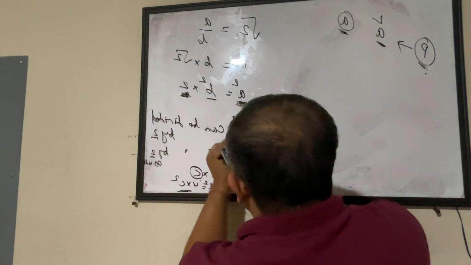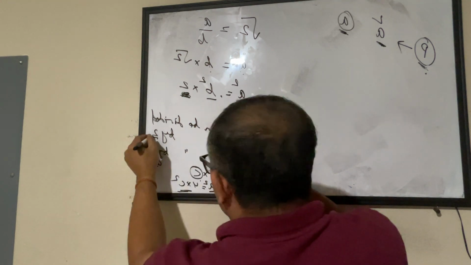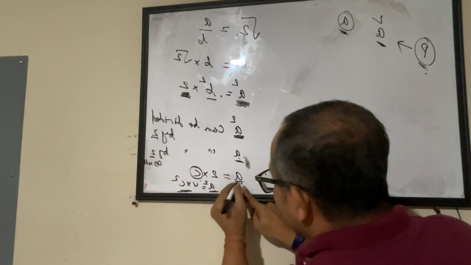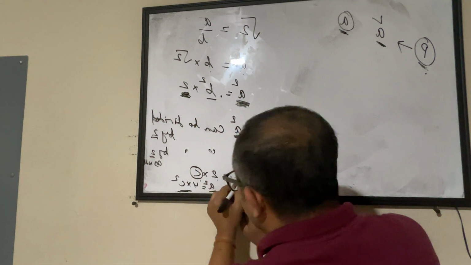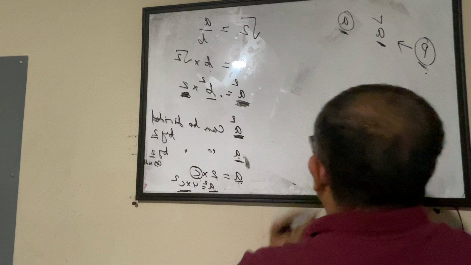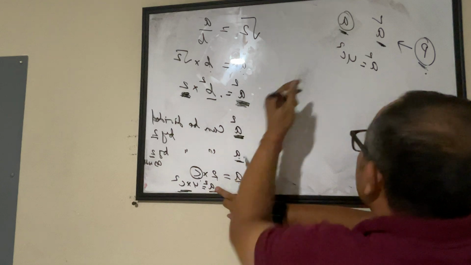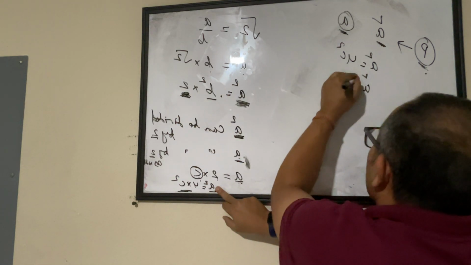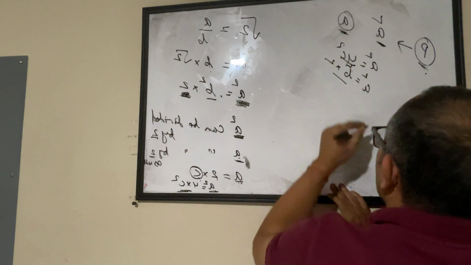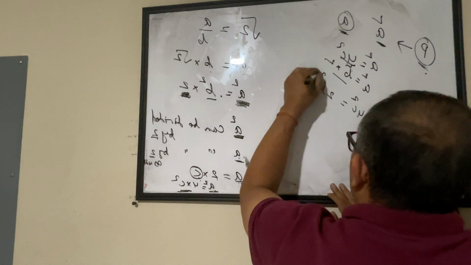So from this we see a square can be divided by 2, meaning 2 is a factor in a square. So a can be divided by 2 also from this theorem. That means if a can be divided by 2, a equals 2 into something. I am saying c. So from this we get a square equal to 4 into c square. One equation says a square equals 4c square. The second equation says a square equals b square into 2. That means this and this are the same. So 4c square equals 2b square.